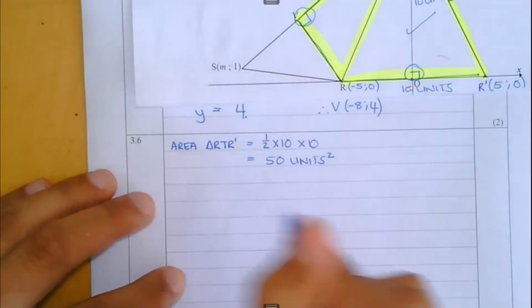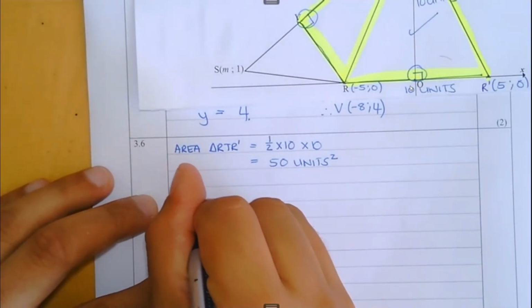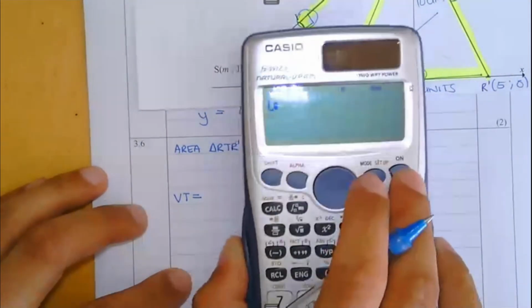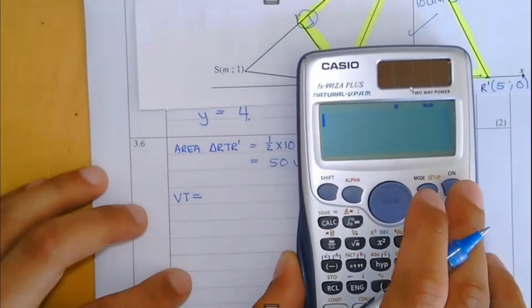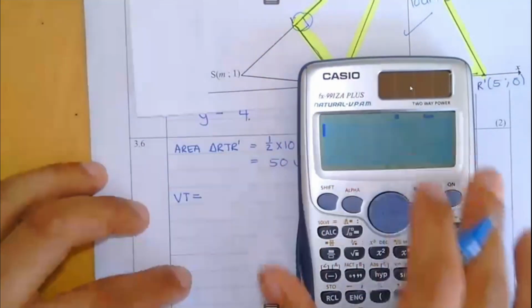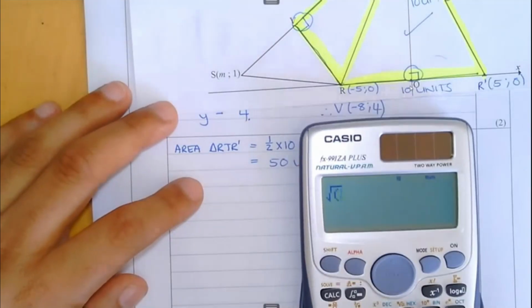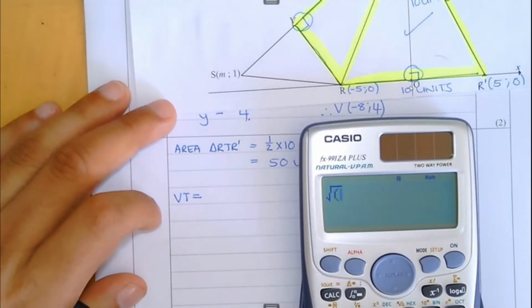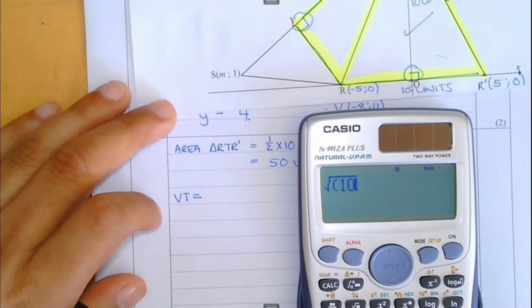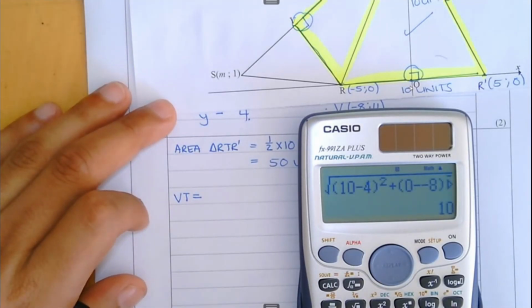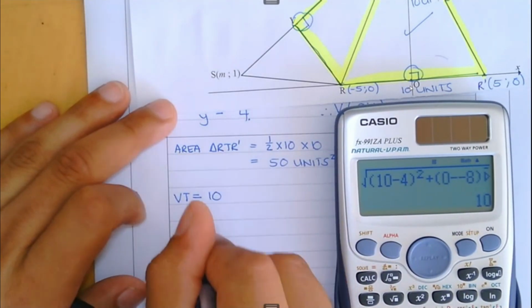So I'm going to sub into my distance formula. VT is equal to, and I'm going to use my calculator just to save a bit of time, the square root of, let's work out VT first, 10 minus 4 all squared plus 0 minus 8 all squared, and we get VT has a length of 10 units.